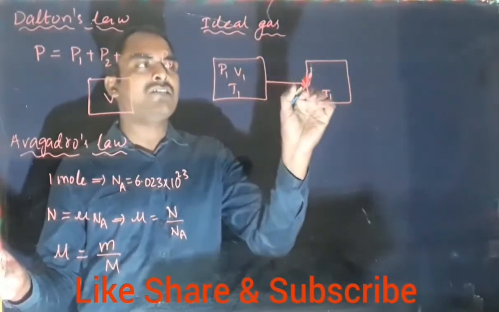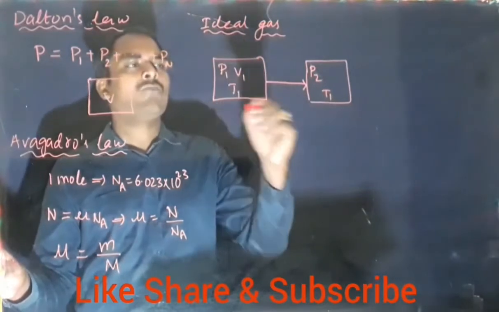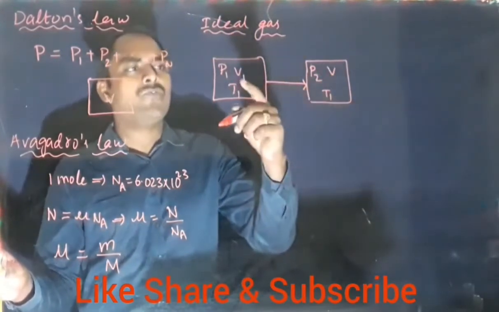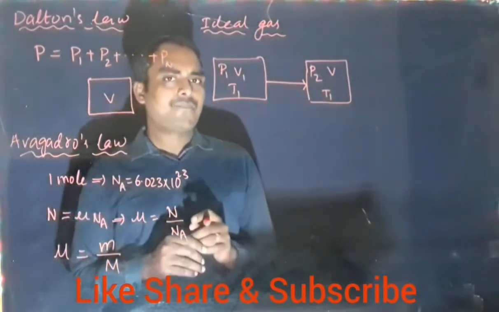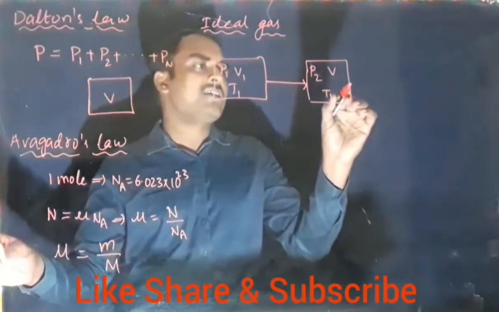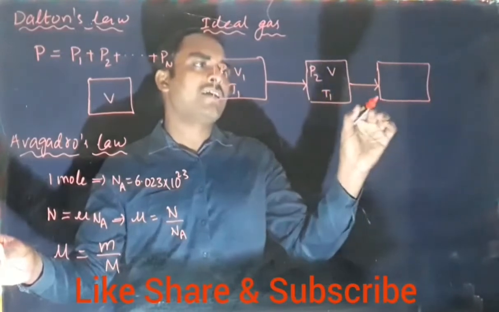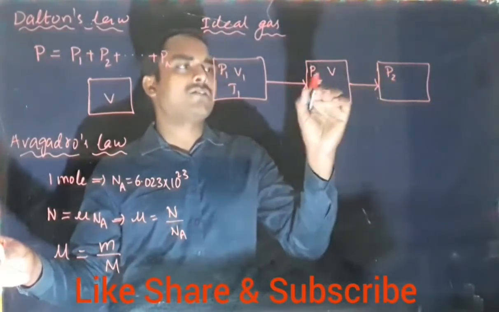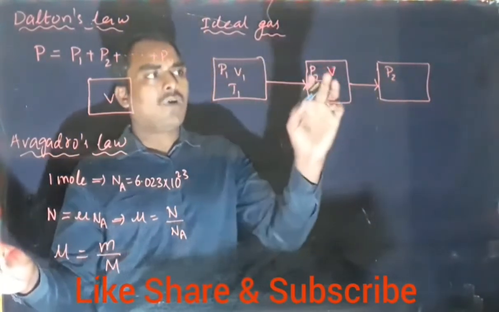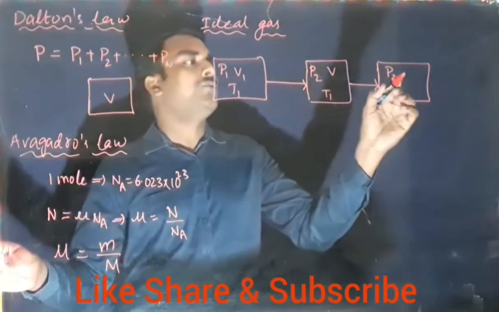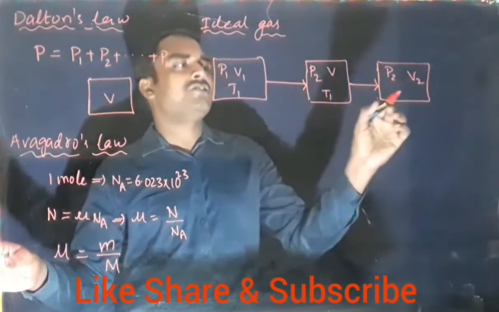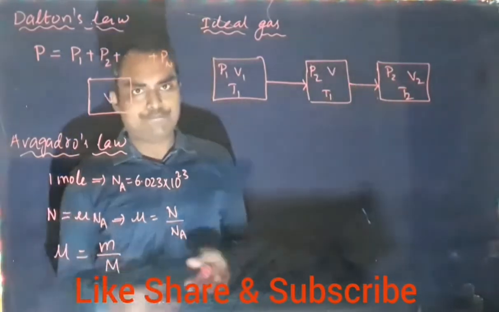So pressure changes from P1 to P2, and volume changes from V1 to V. Next step, the gas undergoes a process where pressure P2 remains constant, volume changes from V to V2, and temperature changes to T2.